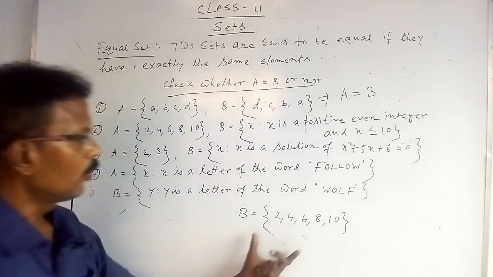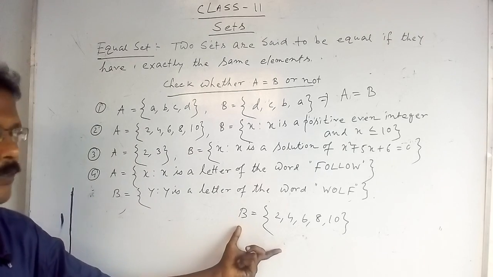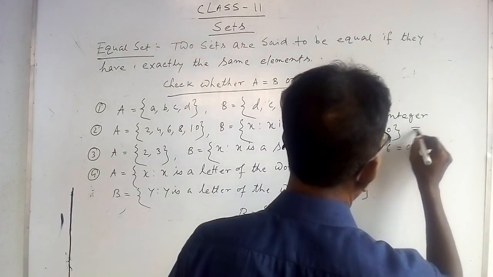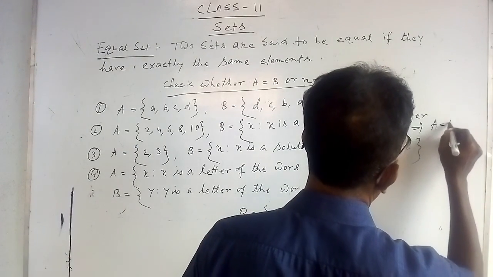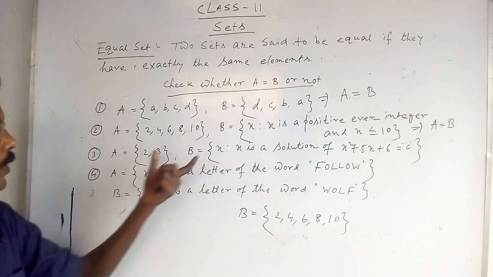Now look at B and A, these two are equal, therefore you can write A is equal to B. Okay, these two sets are also equal.